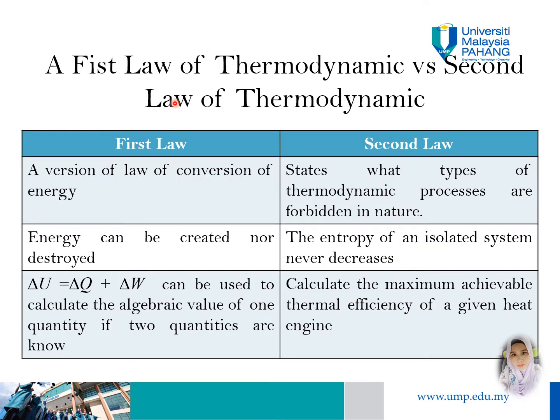The difference between the first and second laws of thermodynamics: the first law, also known as the law of conservation of energy, states that energy cannot be created or destroyed in an isolated system, while the second law states that the entropy of an isolated system always increases.